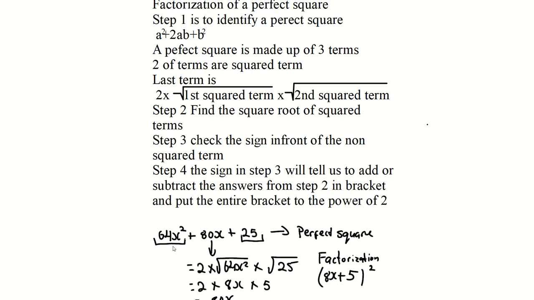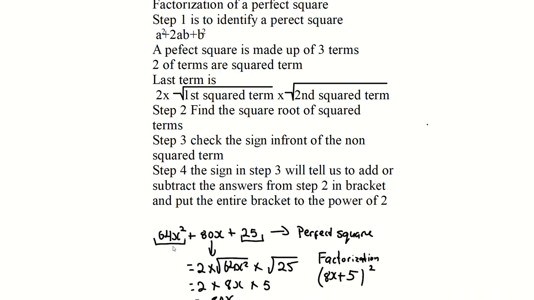Factorization of a perfect square. First step is to identify a perfect square. What is a perfect square? It has 3 terms. One term is a squared term, your next term is a squared term, and then your last term is the product of 2 multiplied by the square root of your first term multiplied by the square root of your second term.